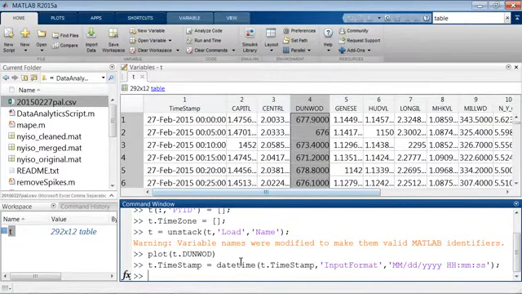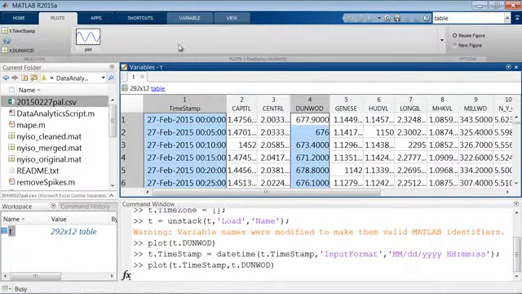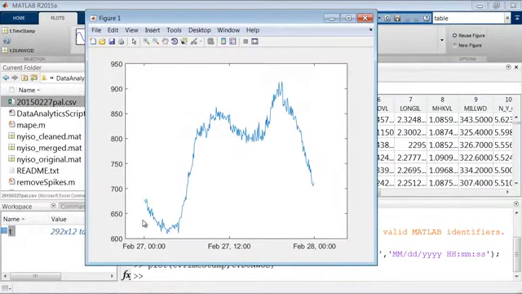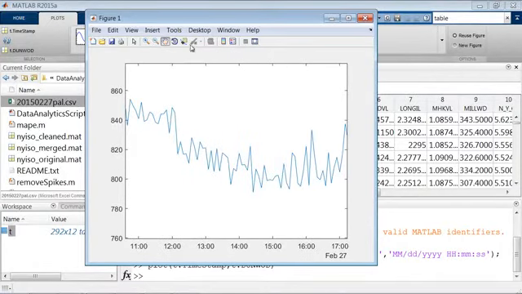Now, there are a number of useful things about this datetime container. You notice here it changes the display format a bit, but if I then select my timestamp and then the region, when we plot it, we automatically get the timestamp information down on our axis, and as we zoom or pan or look at particular data points, we can now see what was the actual timestamp at that point in time.